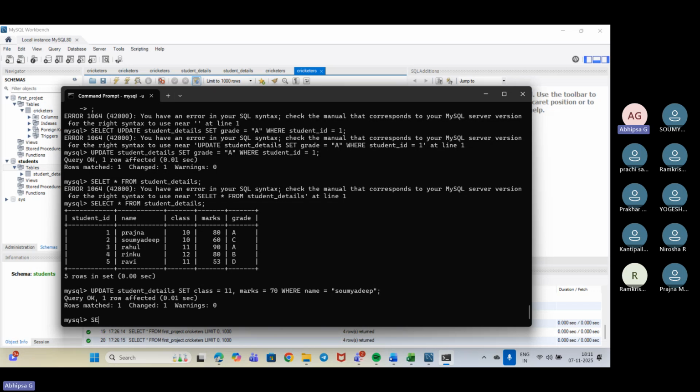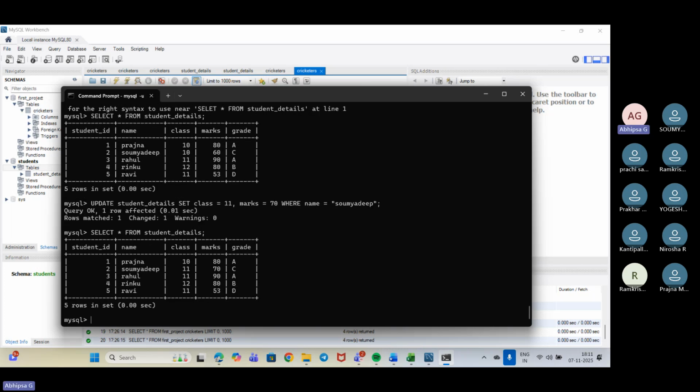Now we'll select star from student details. Got it? So we can include two fields at the same time as well. And if we need to, suppose, increase any of the field, add up any of the field, that we can also do. Update, the same thing. Update student details.